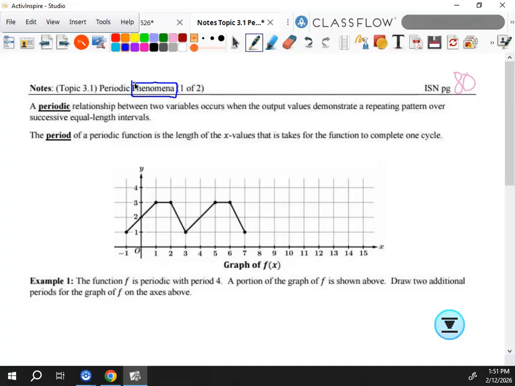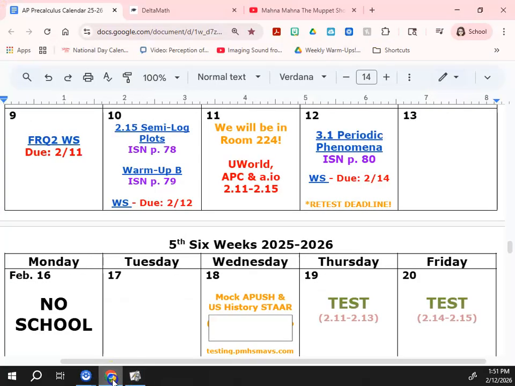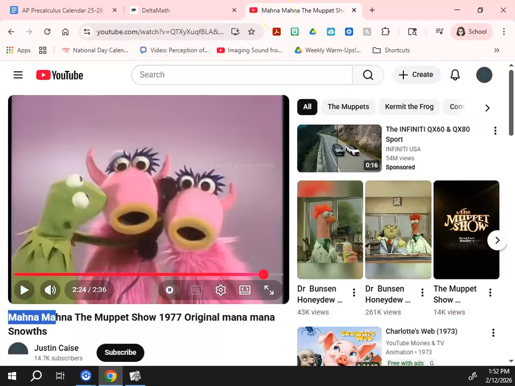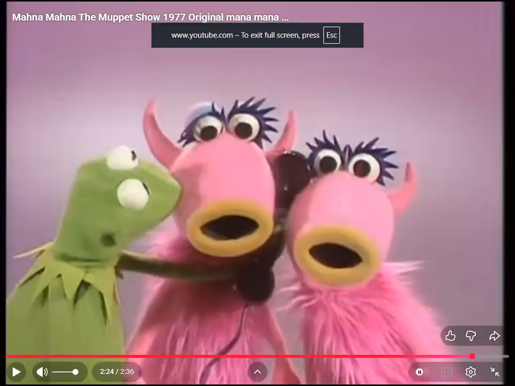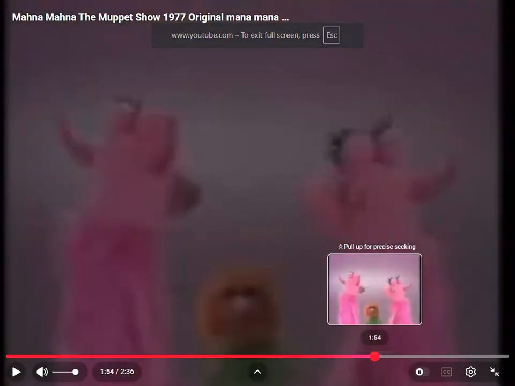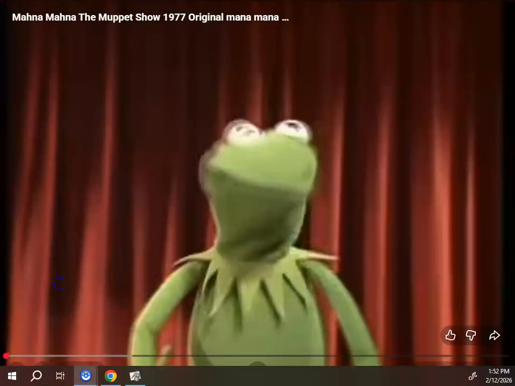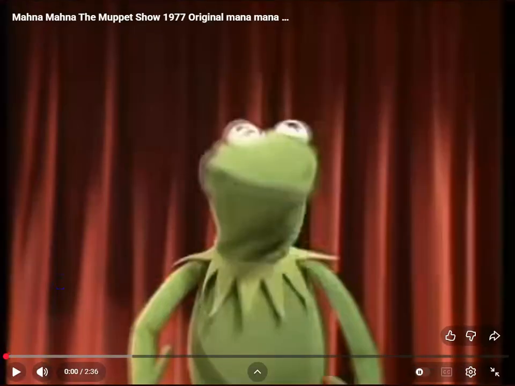And when I hear the word phenomena, I hear a little song in my head. So I'm going to make you have that song in your head too. And it's from the Muppets. Here we go. Oh, wait. It's going to start at the wrong spot. What are we doing? Way down here. There we go. Kermit is frozen. Come on, Kermit. Why won't he play?